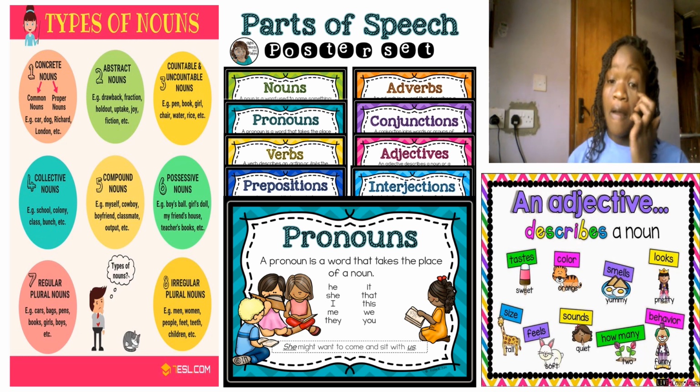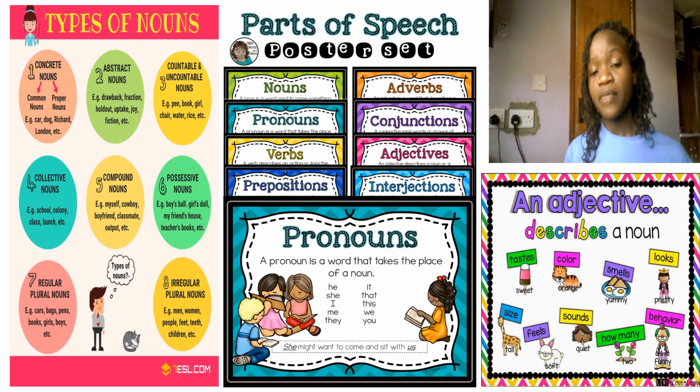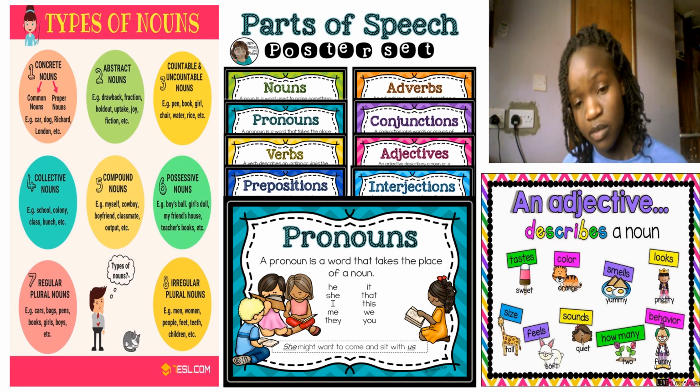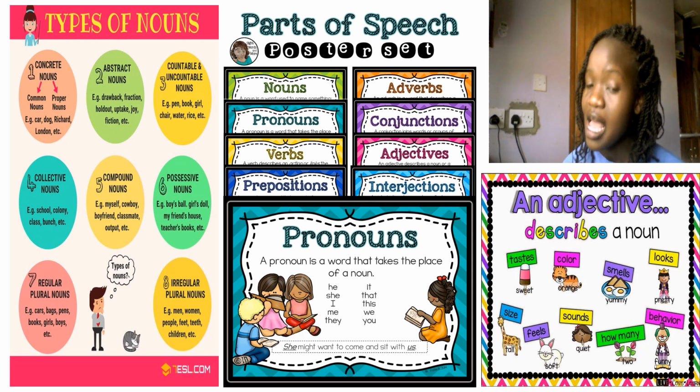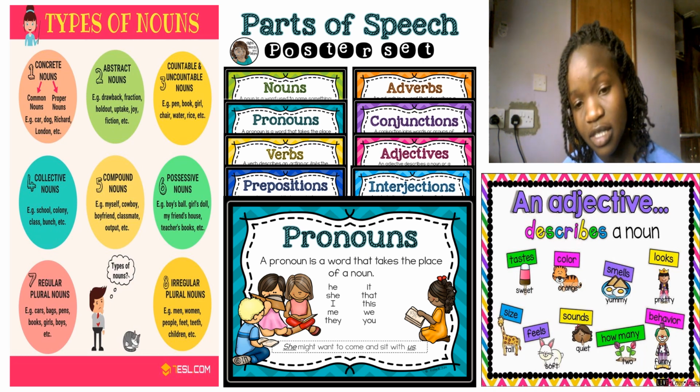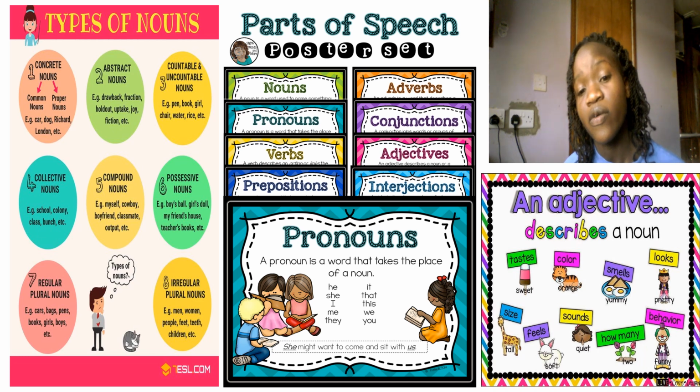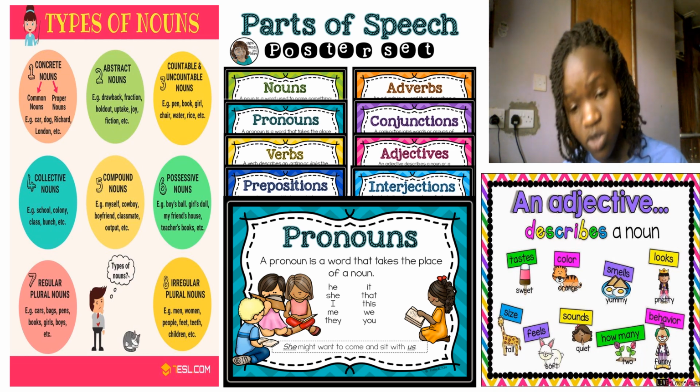There are various types of adverbs. For example, there are the adverbs of manner, adverbs of time, adverbs of place. In the adverbs of manner, we can say a dog runs quickly. How does this dog run? The dog runs quickly. Quickly is an adverb of manner. It describes the way this dog runs.